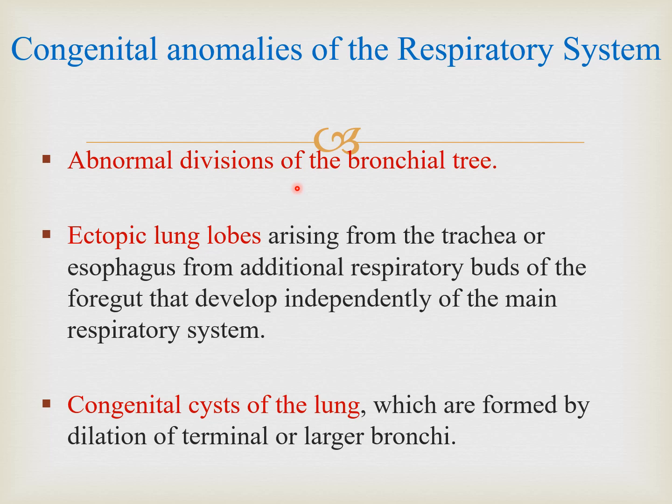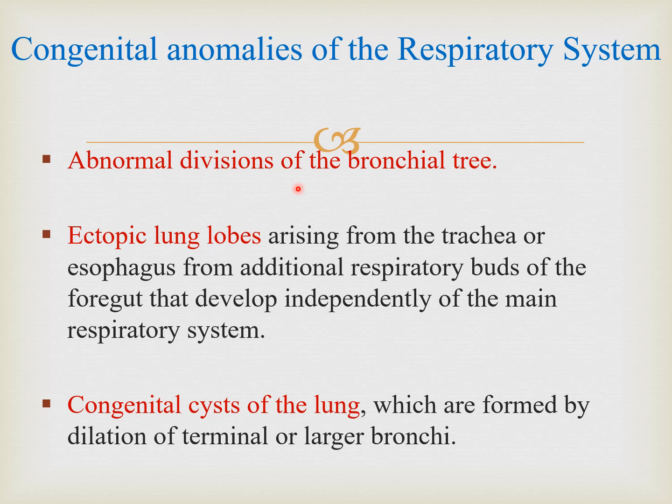But if there is a problem in the function of that tissue, then we name it an abnormality. Normally 17 divisions are there, but if an individual has 13 divisions and faces difficulty in breathing or any other problem because of it, then we name it an abnormality.